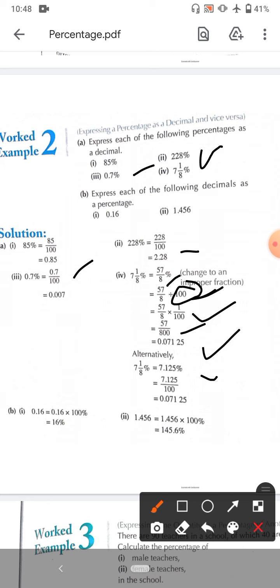Next is: express each of the following decimals as percentages. Now, same thing, we are converting decimal into percentage. So as I discussed earlier, simply for changing into percentage, multiply it by 100%. 100% means, as I discussed earlier, 100 by 100. So there is no mathematical error. Multiplying by 100% means multiplying by 100 by 100, and by 100 is written as percentage. Percentage simply means 1 by 100.